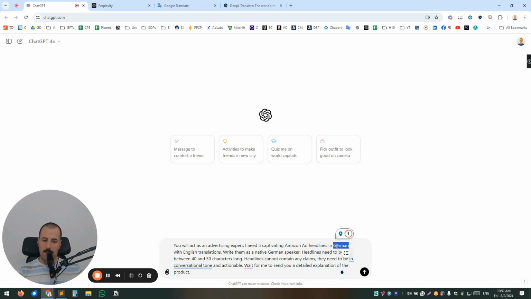So for example, if you're a German native speaker, then you can swap these two or any other language that you need. I added also to give me English translation so I can compare what the AI created for me, so I can check if it's written properly or not. Write them as a native German speaker. This is also important, similar to the first sentence.